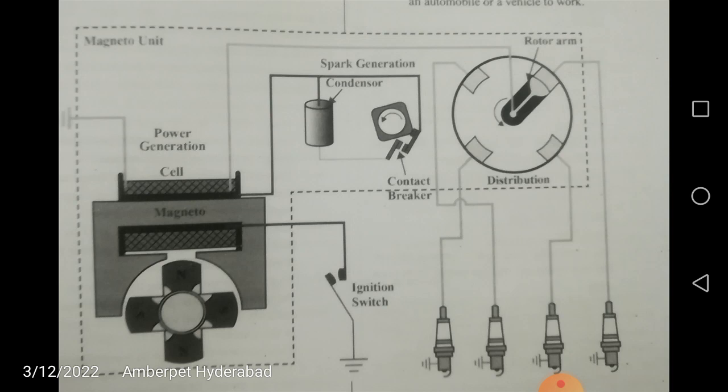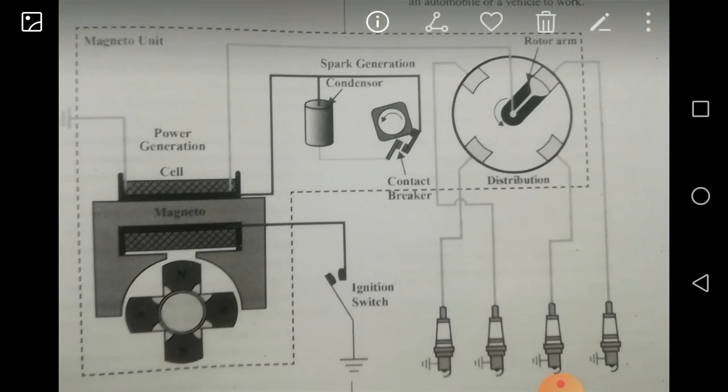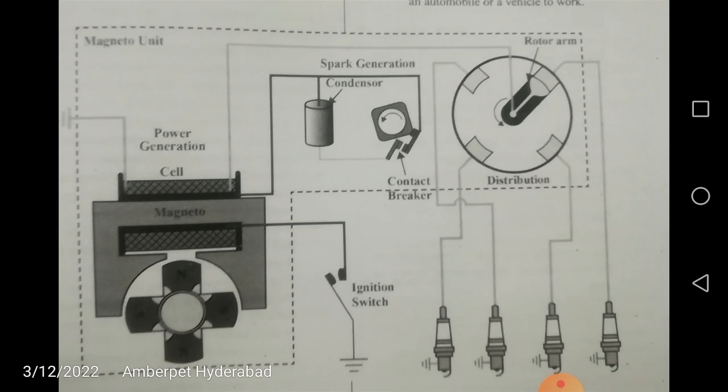If you go through the magneto ignition system, these are the components: a magneto, then the contact breaker, then the condenser, then the ignition switch, then the rocker arm, and finally the spark plug. This is also called the distributor.